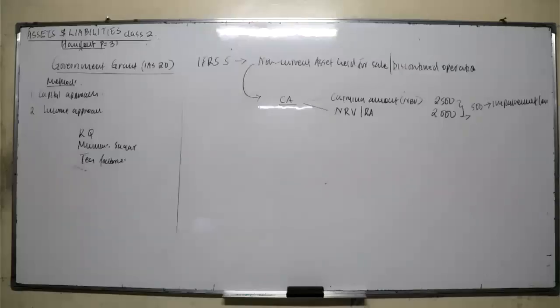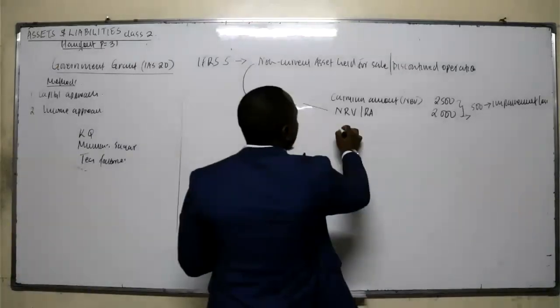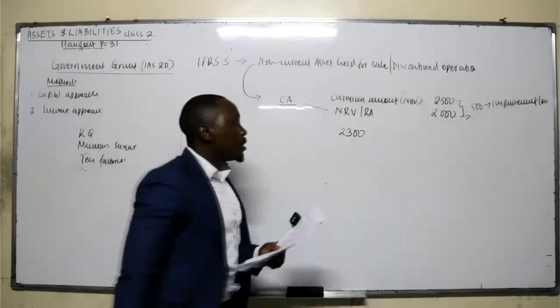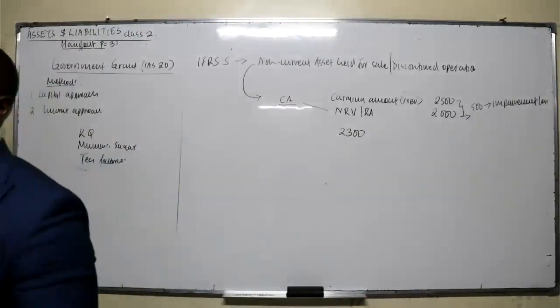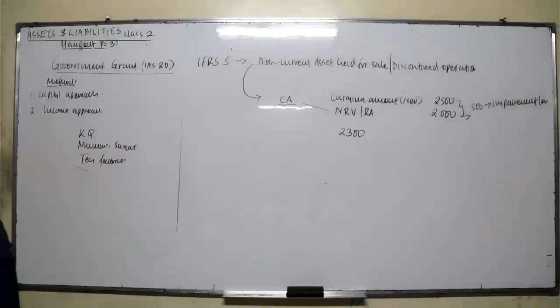The fair value can be 2.3. But remember, there are those who do this work. For example, in a given village, if you want to sell your cow, it might be difficult to get a buyer, but there is someone who will help. They are known as brokers. Brokers have more information.